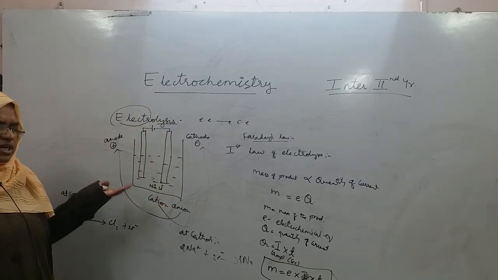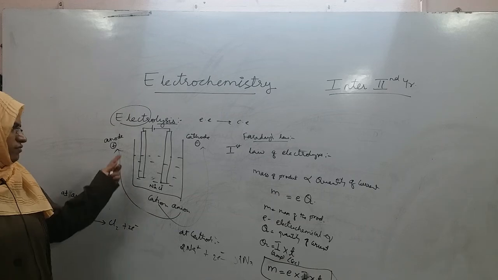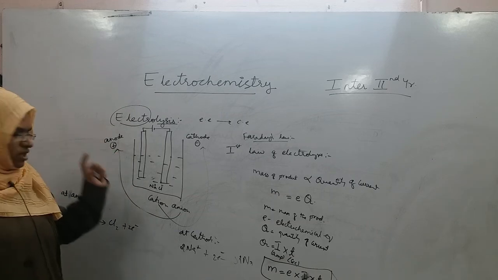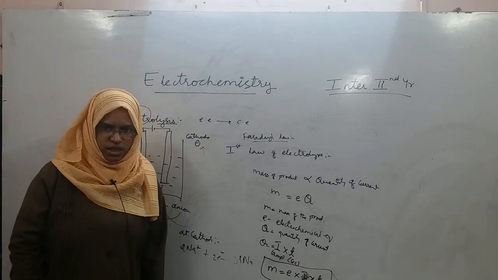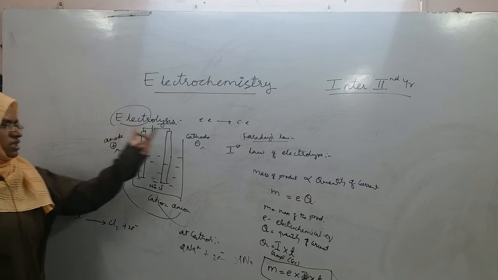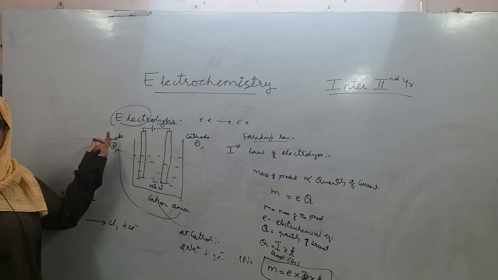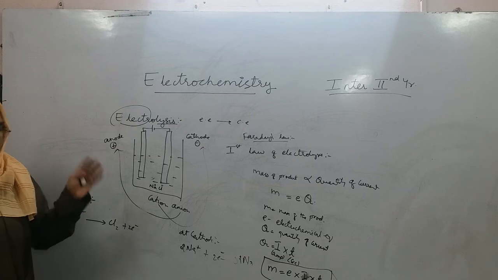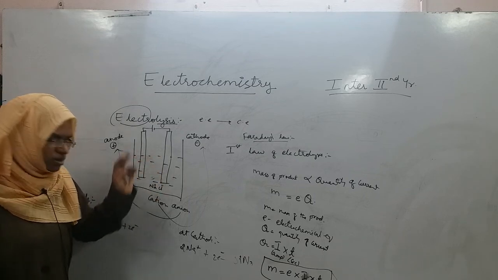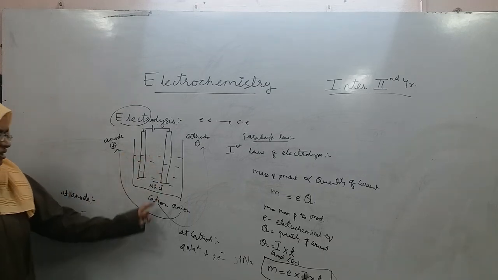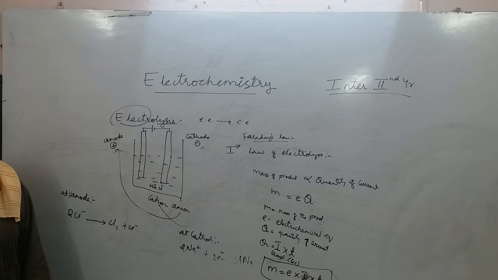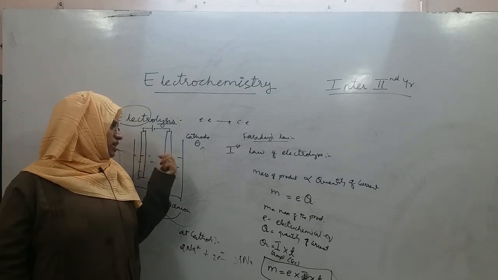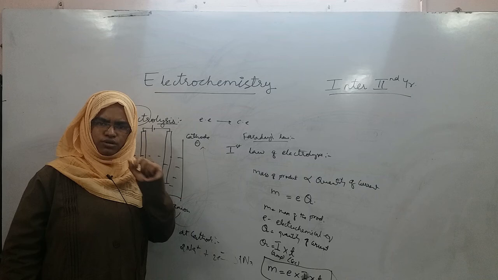After going towards those electrodes, they will undergo reaction. After going to anode, they should undergo oxidation. After going to cathode, they should undergo reduction. After undergoing oxidation and reduction, oxidation gives different products, reduction gives different products. If it is a gas, it is liberated. If it is a solid, it is deposited around the electrode. If it is a liquid, it again comes back into the solution, but they are products, right? So how much product you are getting in electrolysis, you should be able to measure.